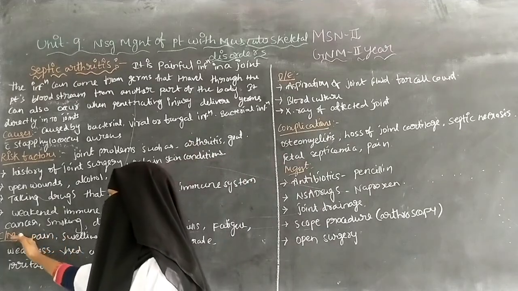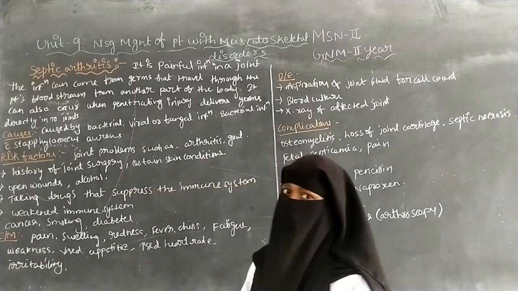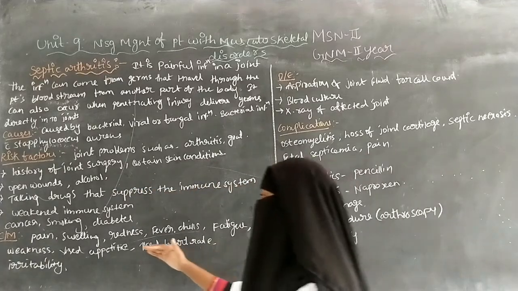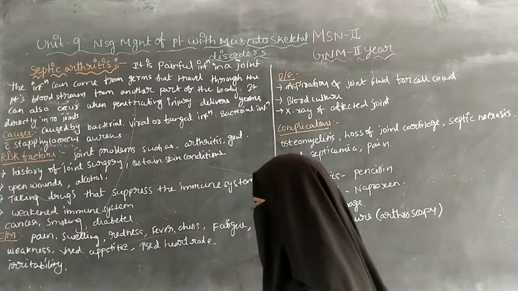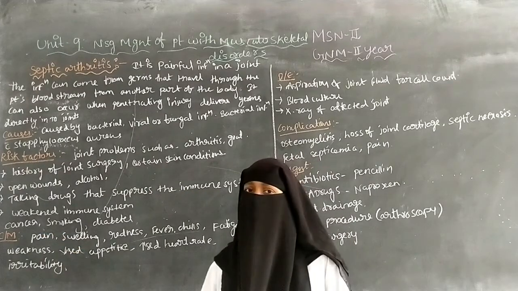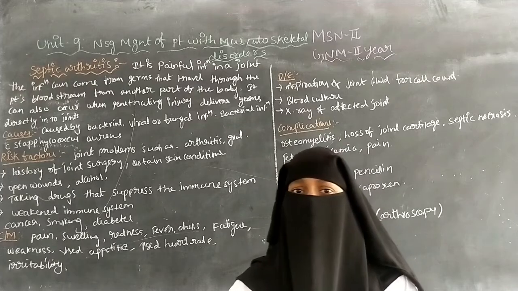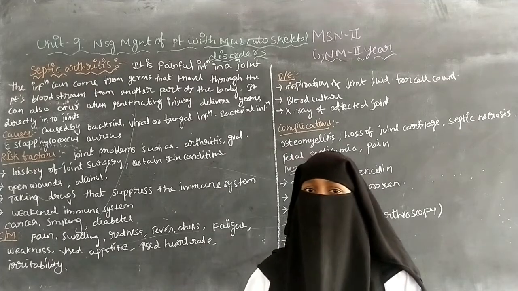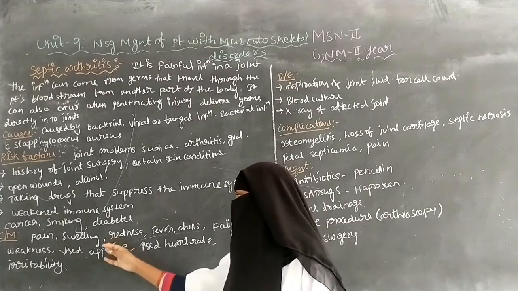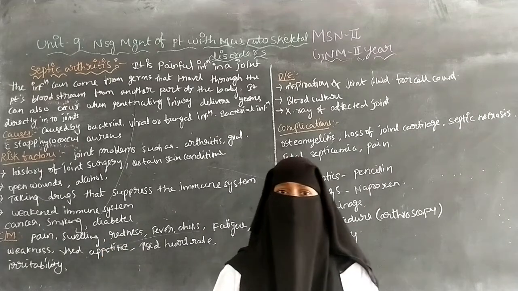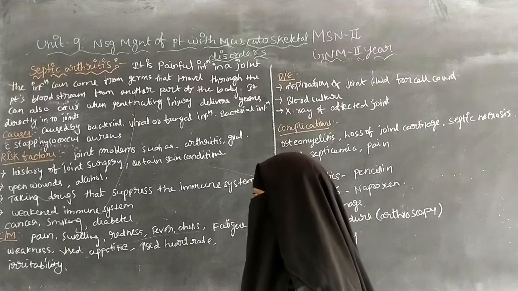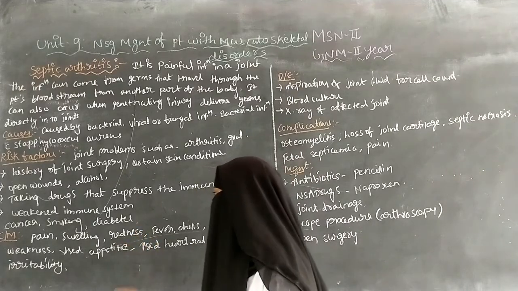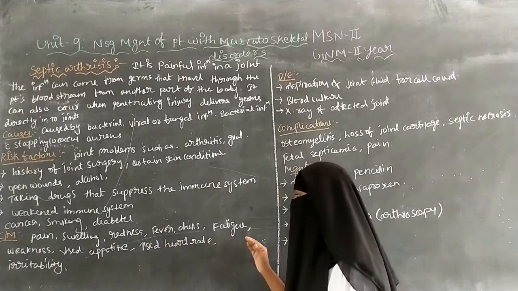So next one is clinical manifestation. The clinical manifestations include pain and swelling. There is a chance of very severe pain around the joints, and there is swelling, and inflammation can occur around the affected joint, and there is redness and fever and chills and fatigue.